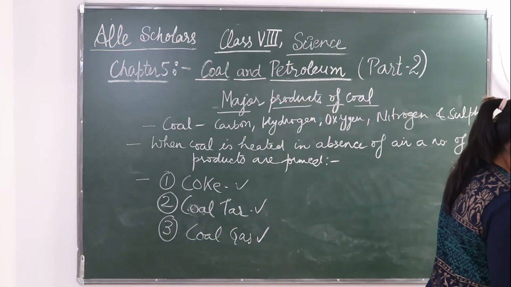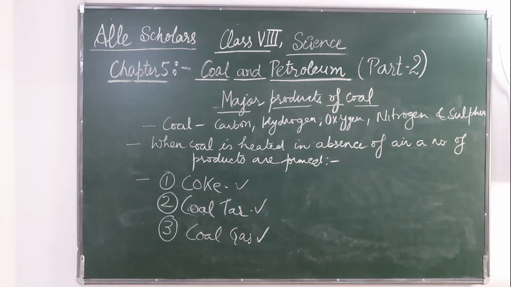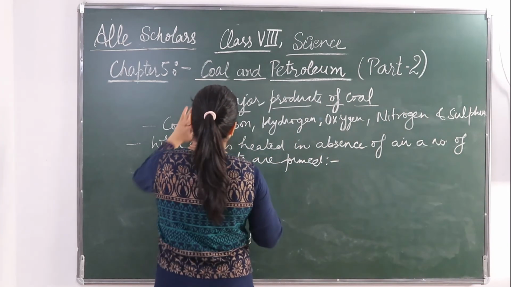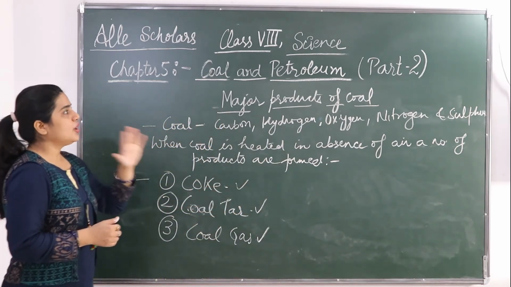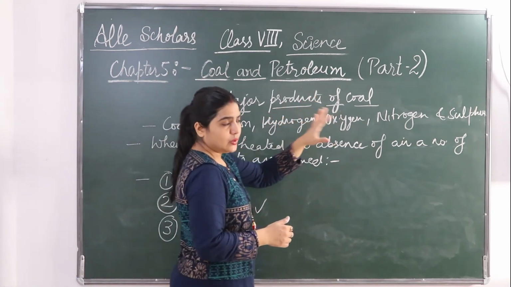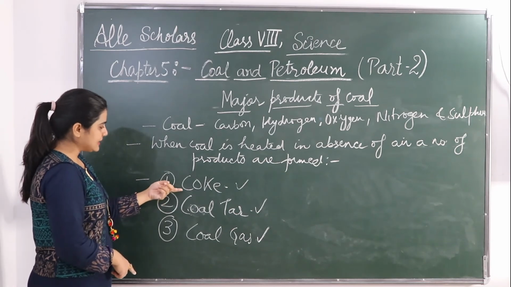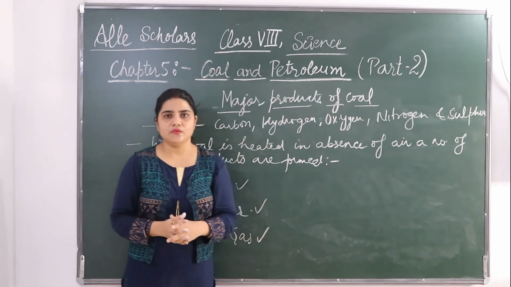Okay, so these are the major products of coal. When coal is burned or coal is heated, these are the major products that are being formed. Okay, so we have already seen about coal, different properties of it, and how these major products are being formed. So here I end up my part 2. In the part 3 we are going to study the major products of coal, that is coke, coal tar and coal gas. So this was all for today.